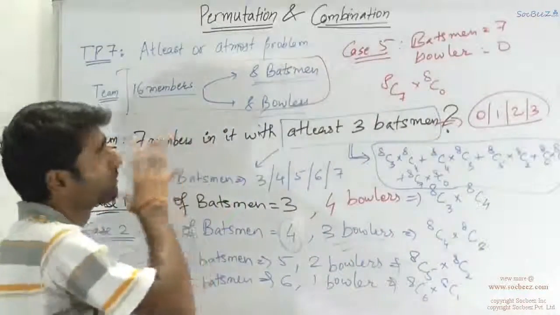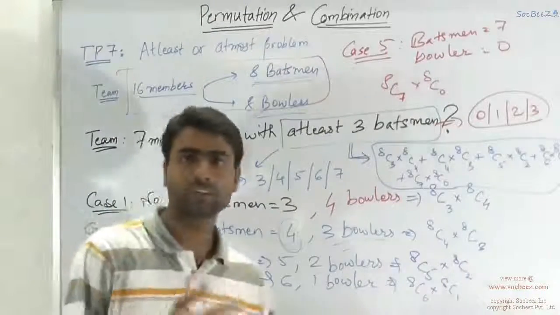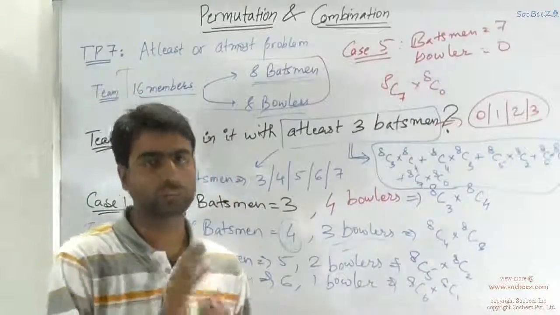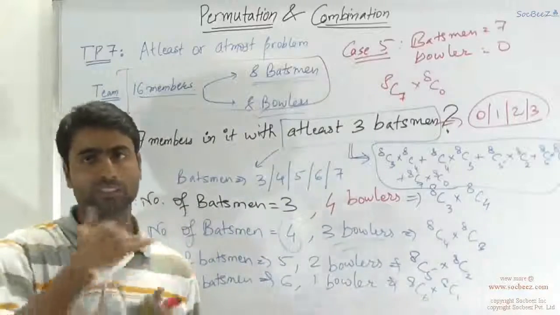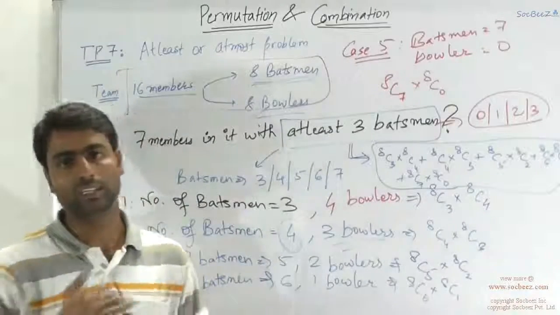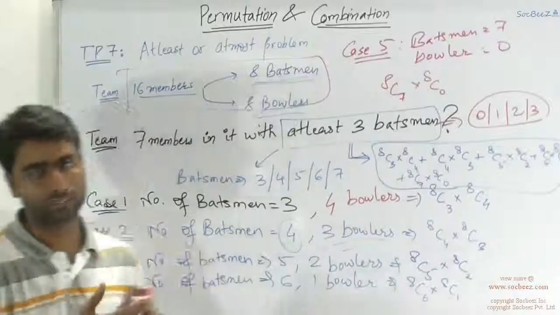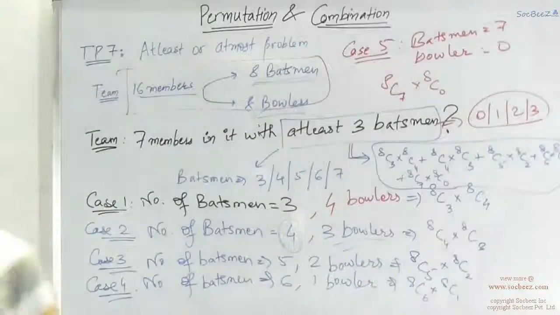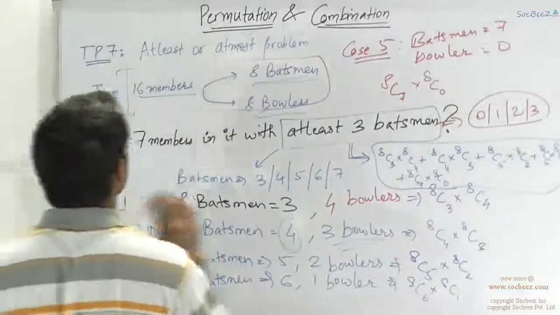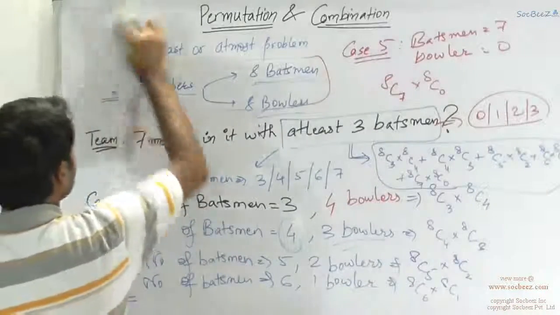So this is the typical problem 7, which is based on at least and at most cases. So you have to just form the cases according to the situation and then calculate them individually, and then you have to add them accordingly to the scenario given.